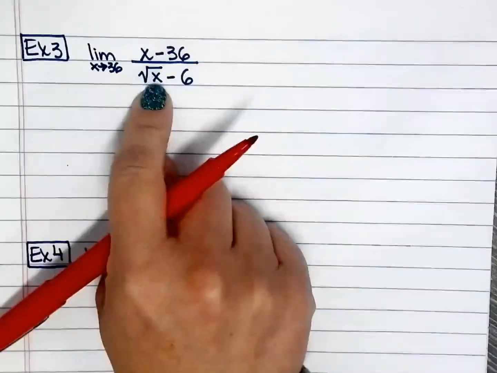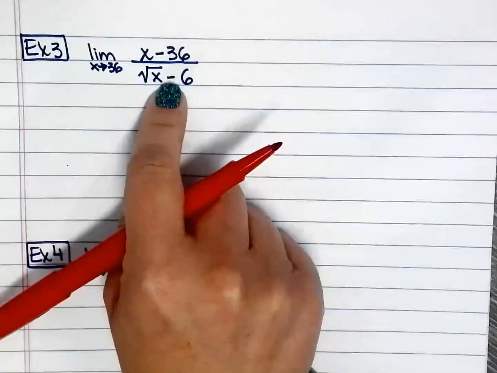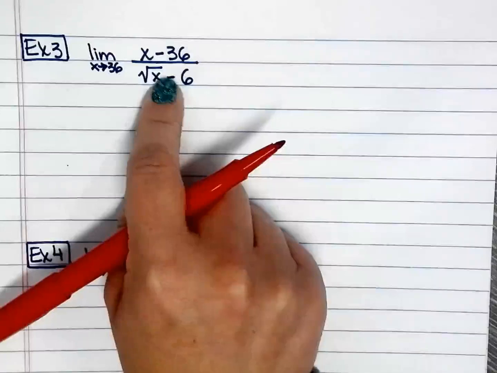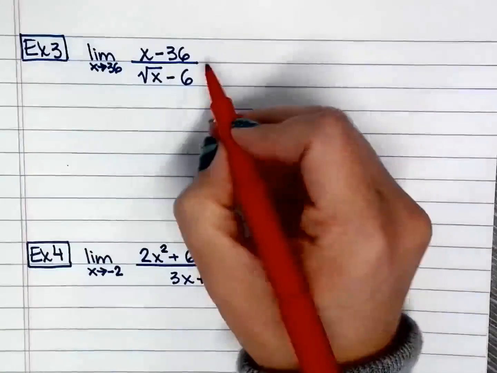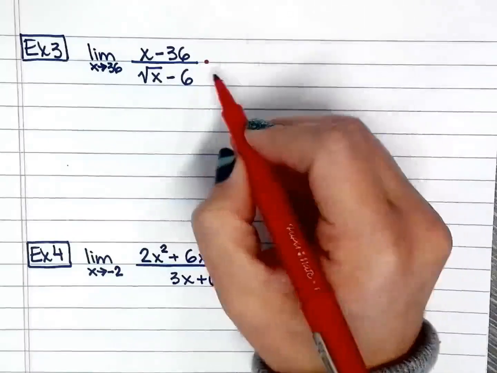when you plug in 36 under the square root, you get 6. 6 minus 6, that will leave you the 0 in the denominator. And that means you cannot use the limit law for division. So that's why you have to do the rationalization of the denominator. How do you do that?